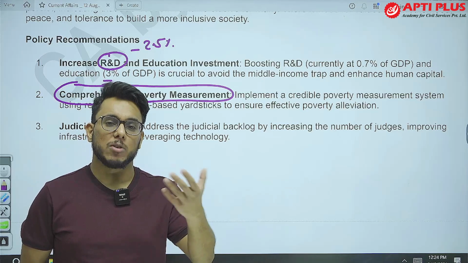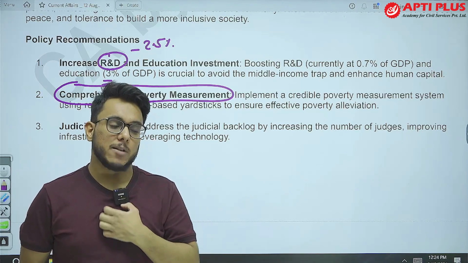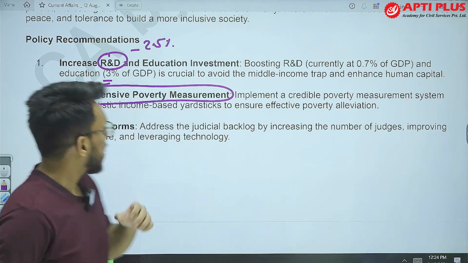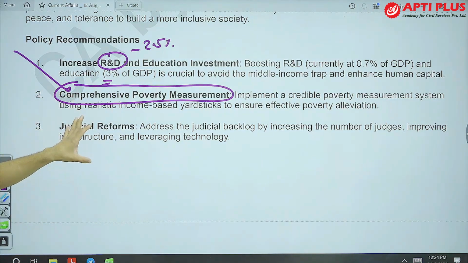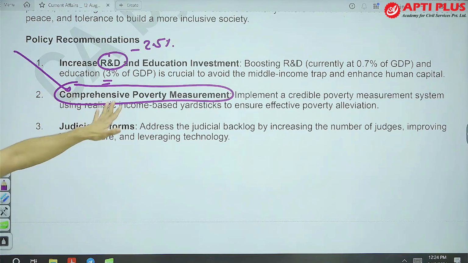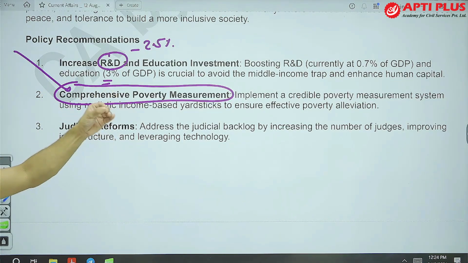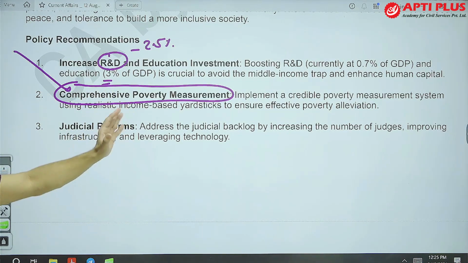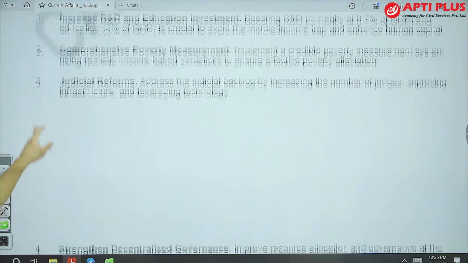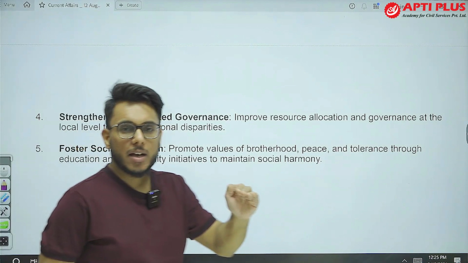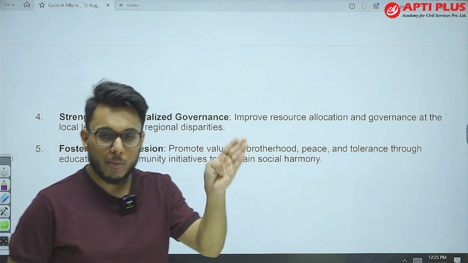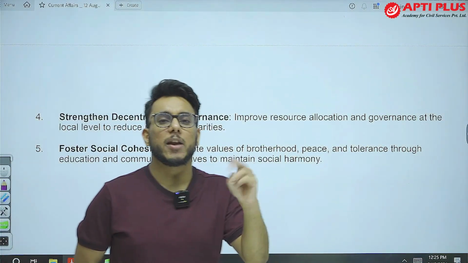For example, it was said that the data which you took was from National Family Health Survey 5. It has been said that we need to focus on comprehensive poverty measurement. Realistic income based yardstick should be used, realistic poverty lines should be there, and on that basis poverty measurement should be done. Then judicial reforms are needed for ensuring that the backlog is brought down. And when we talk about judicial reforms, what could be done?